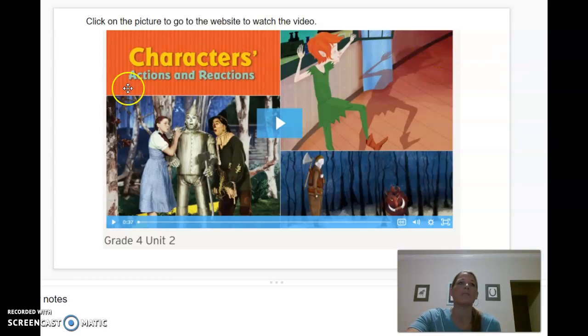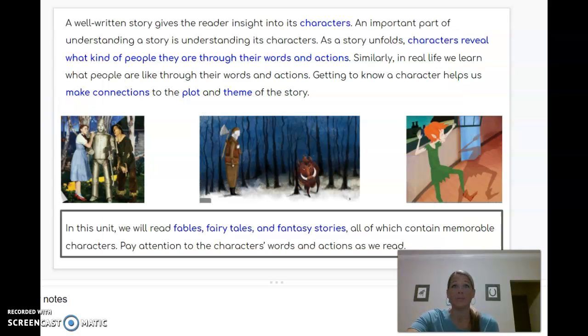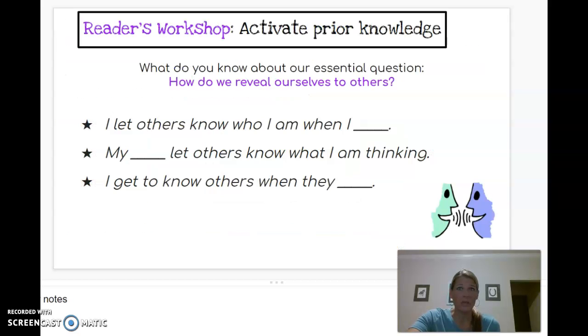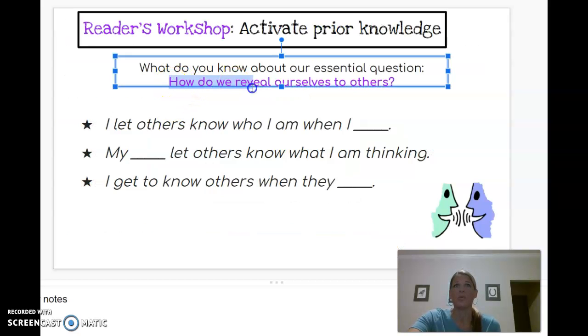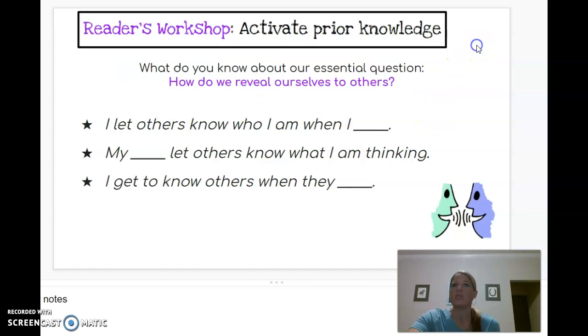But the essential question that we are going to be looking at in this unit is right here. How do we reveal ourselves to others? So reveal means to show. So we want to know how do we show others who we are and the kind of person we are.